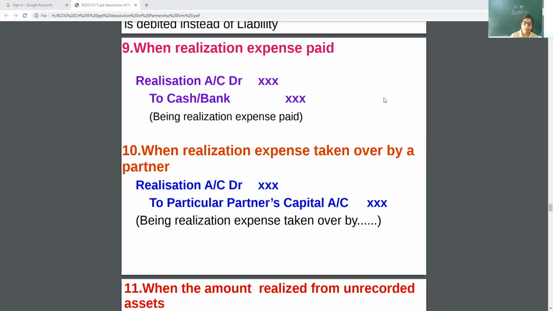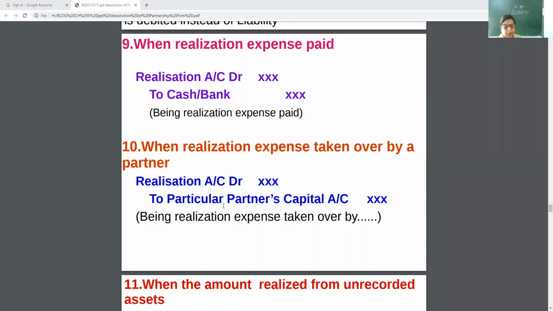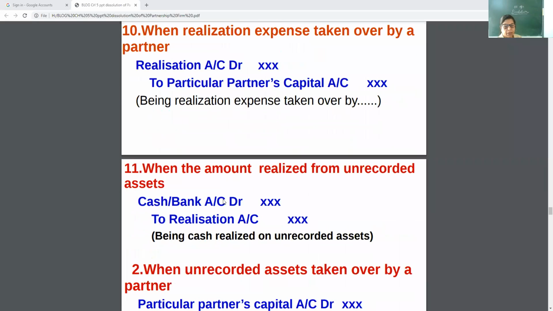He is ready to pay off the expenses. So here, in place of particulars, we write the partner who is taking the burden of paying the expenses. Okay, so what is the difference? If paying through cash or bank, you will write cash or bank. If no one is paying, only the name of the partner can be written.